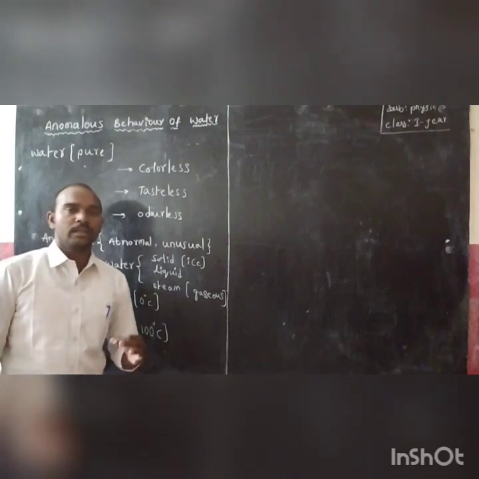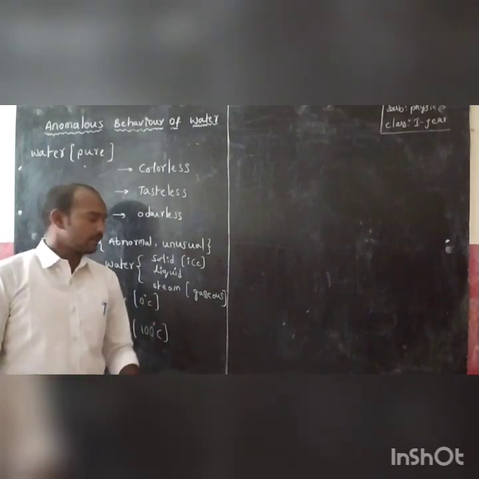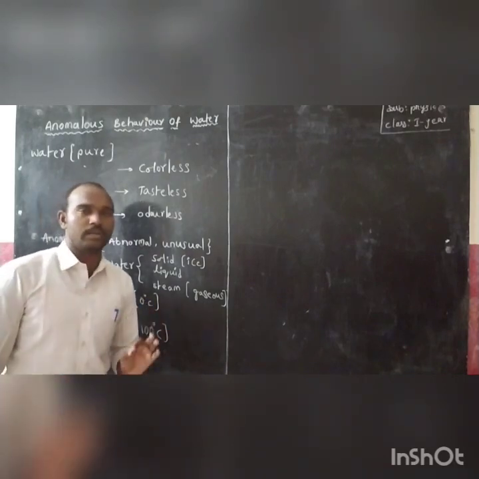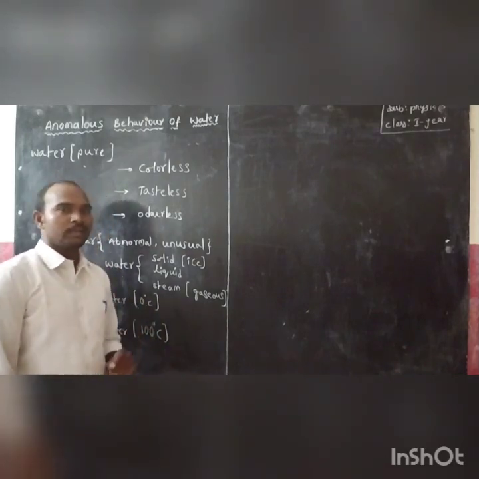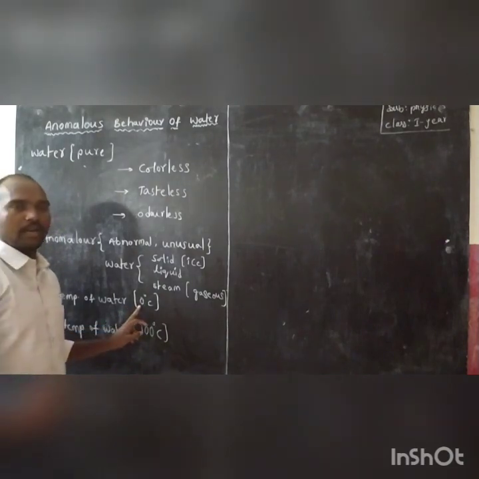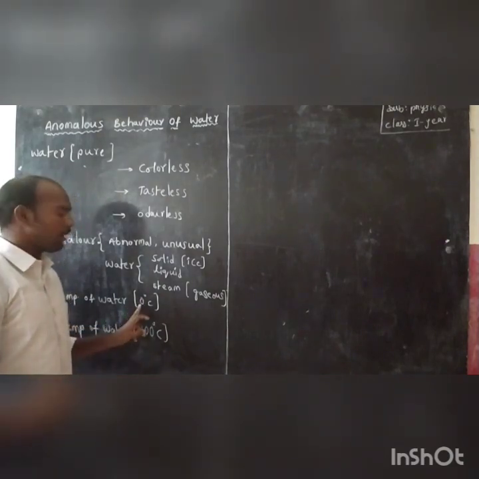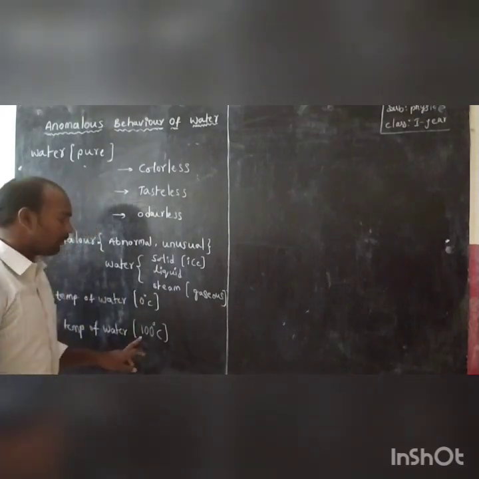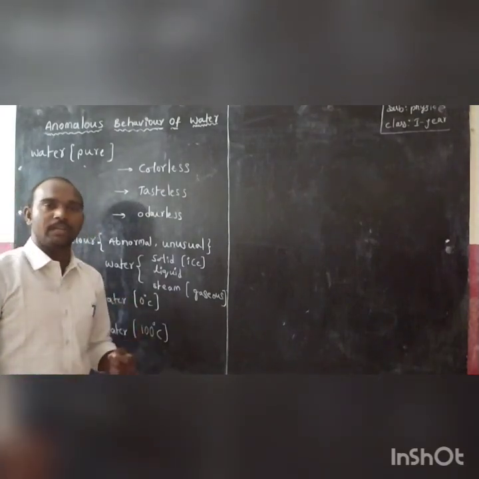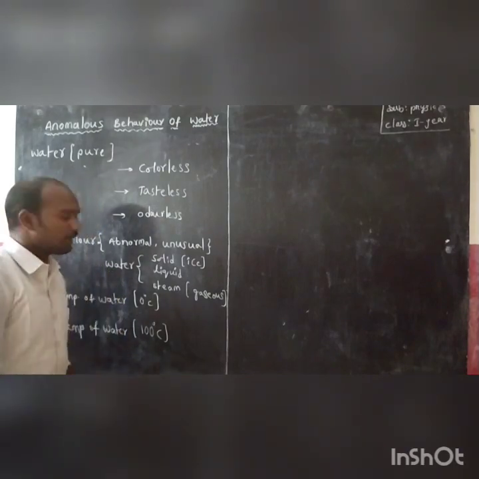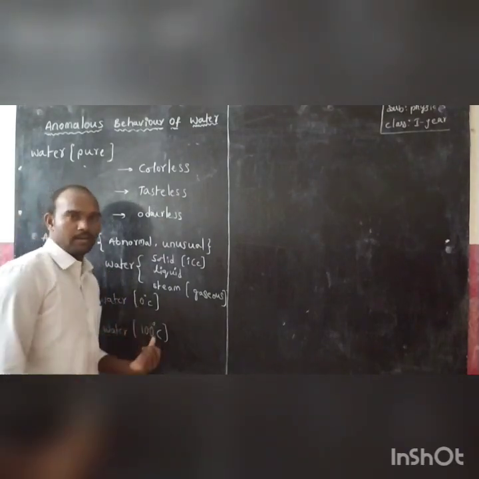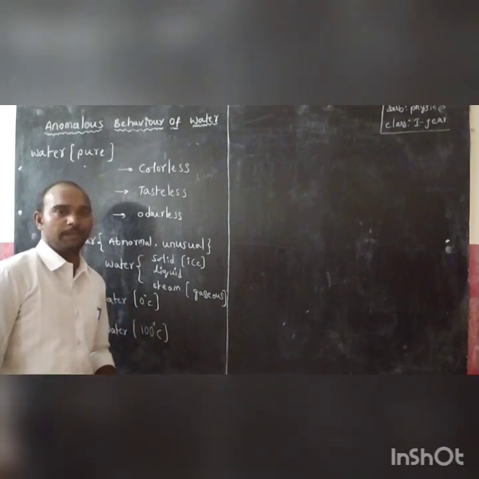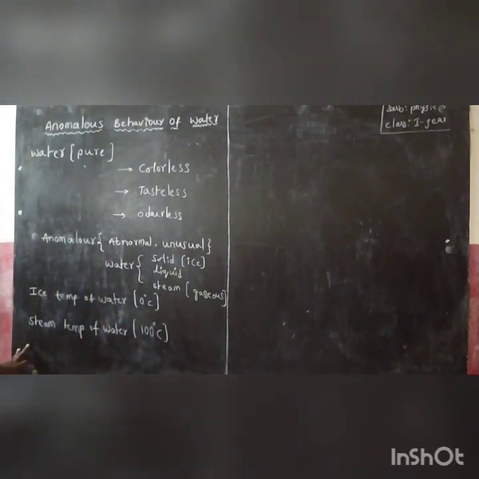The water is available between this 0 degrees centigrade and 100 degrees centigrade. Only in the range of 0 to 100 degrees centigrade is water available in liquid form. Below 0 degrees centigrade the water is solid, and above 100 degrees centigrade the water is in gaseous state. Is it clear? I hope you all understand this one.